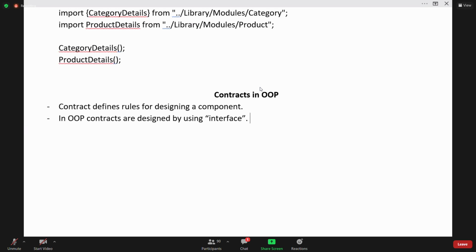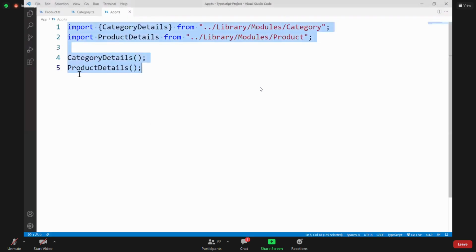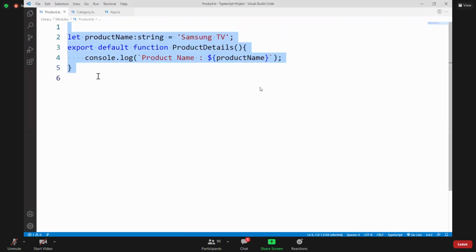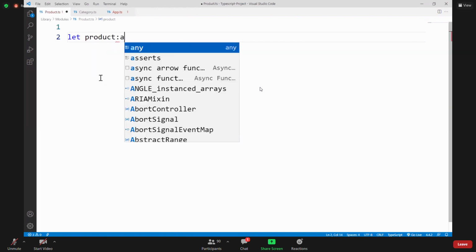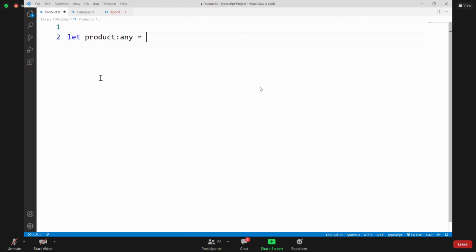Now, very important, suppose I am doing this product. I am creating an object here, LET product. Product is an object. Initially I said any type, so we can store any value.